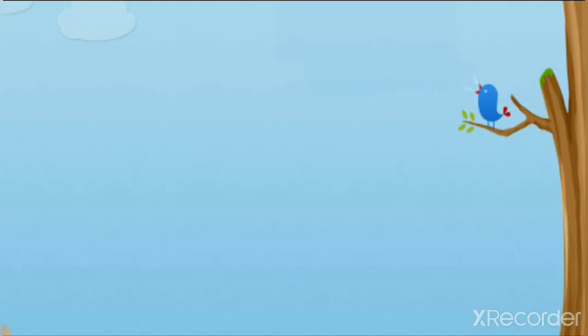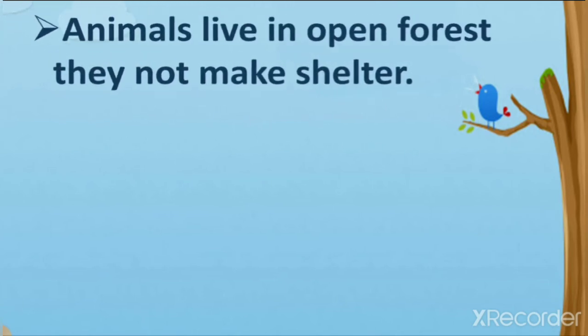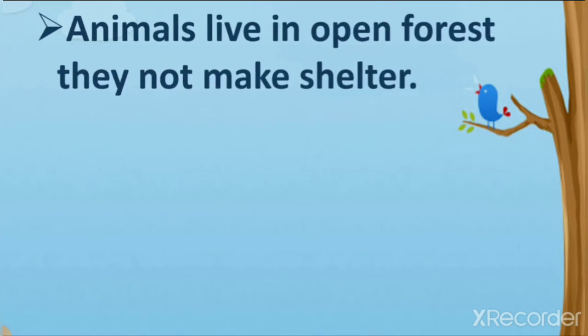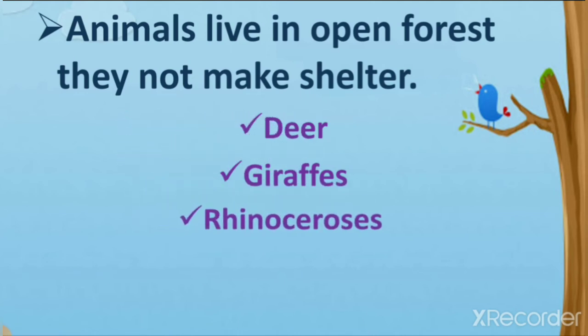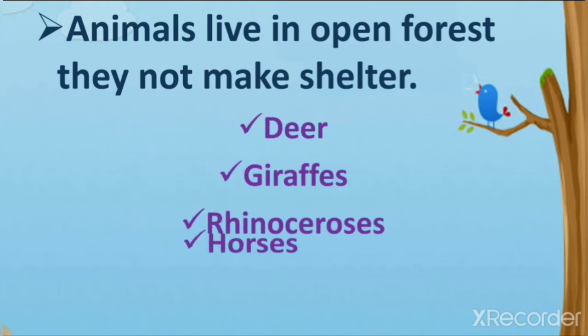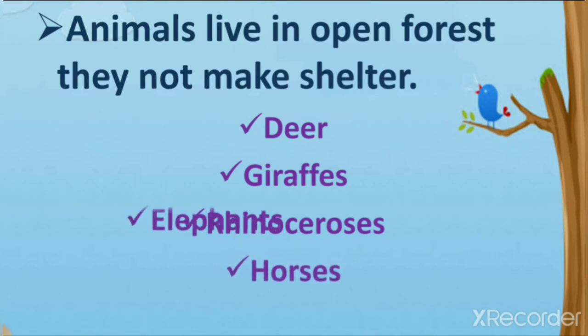So let's see the animals that live in open forest, they do not make shelter. Which are they? Deer, giraffes, rhinos, horses and elephants.